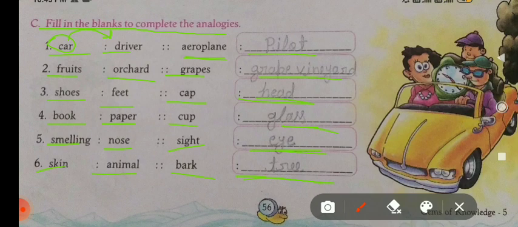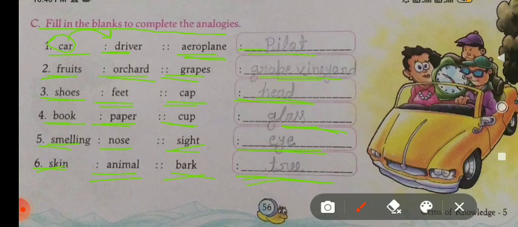Car, driver; aeroplane, pilot; fruits, orchard; grapes, vineyard; shoes, feet; cap, head; book, paper; cup, glass; smelling, nose; sight, eye; skin, animal; bark, tree.